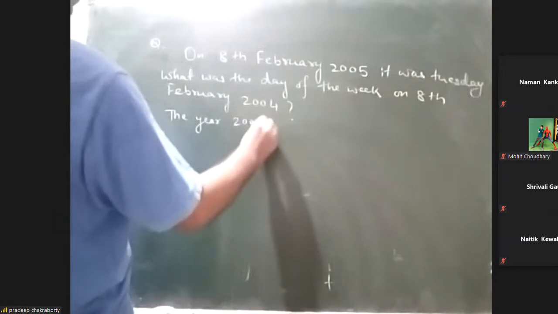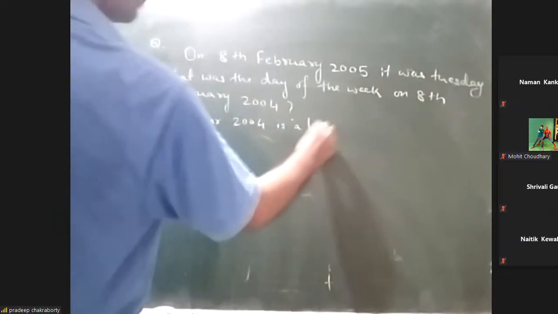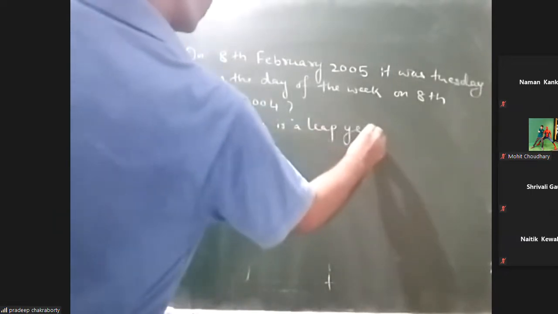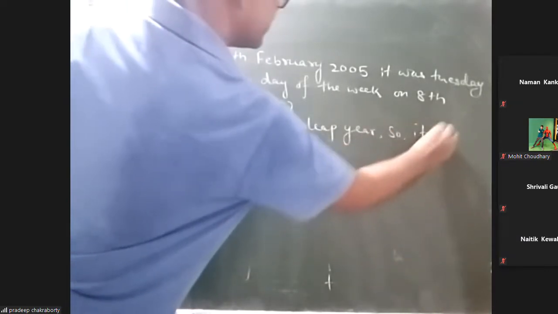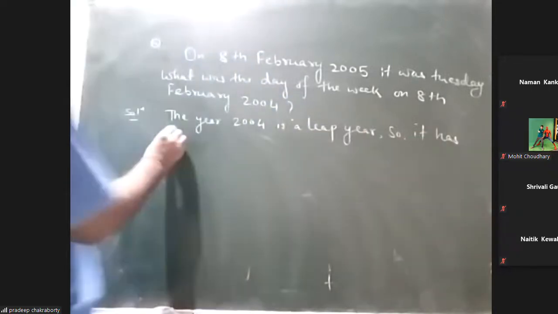See, okay, the year 2004 is a leap year. First of all, 2004 is a leap year, so it has 2 odd days.